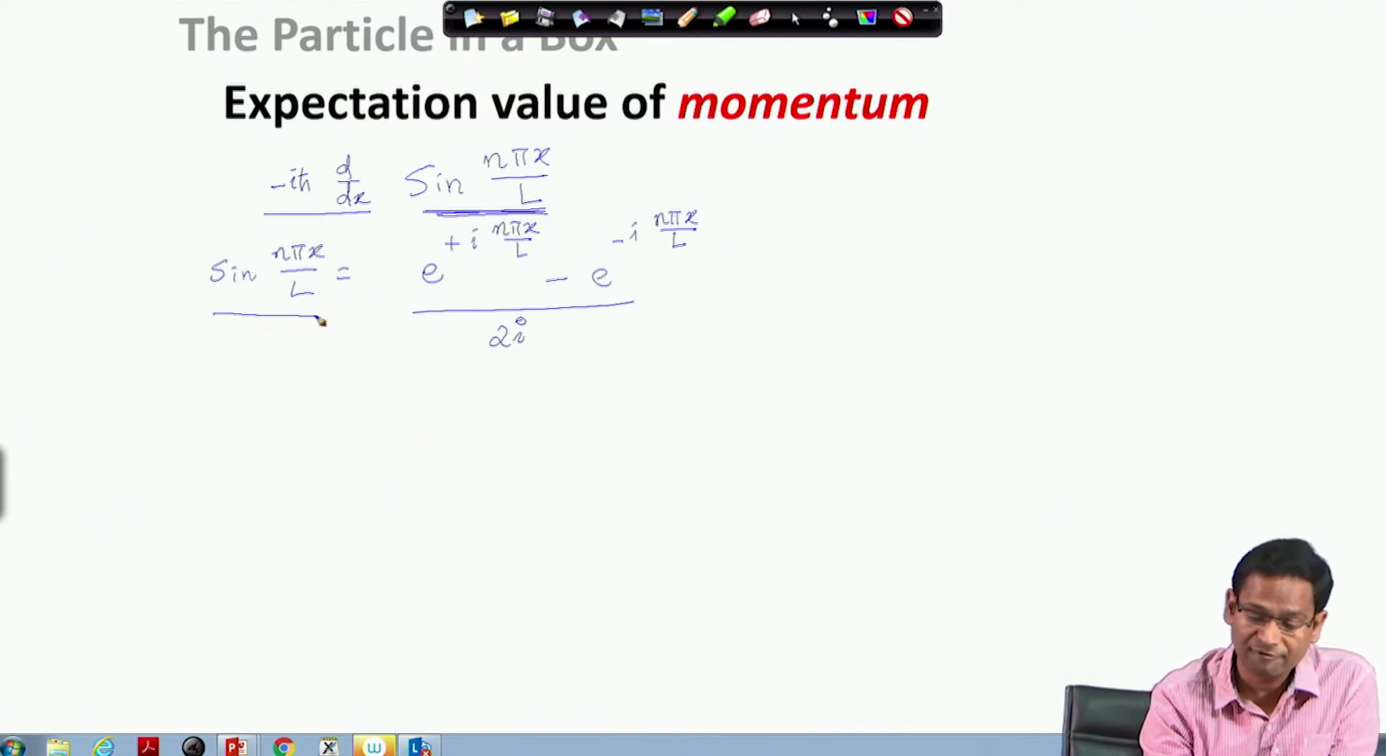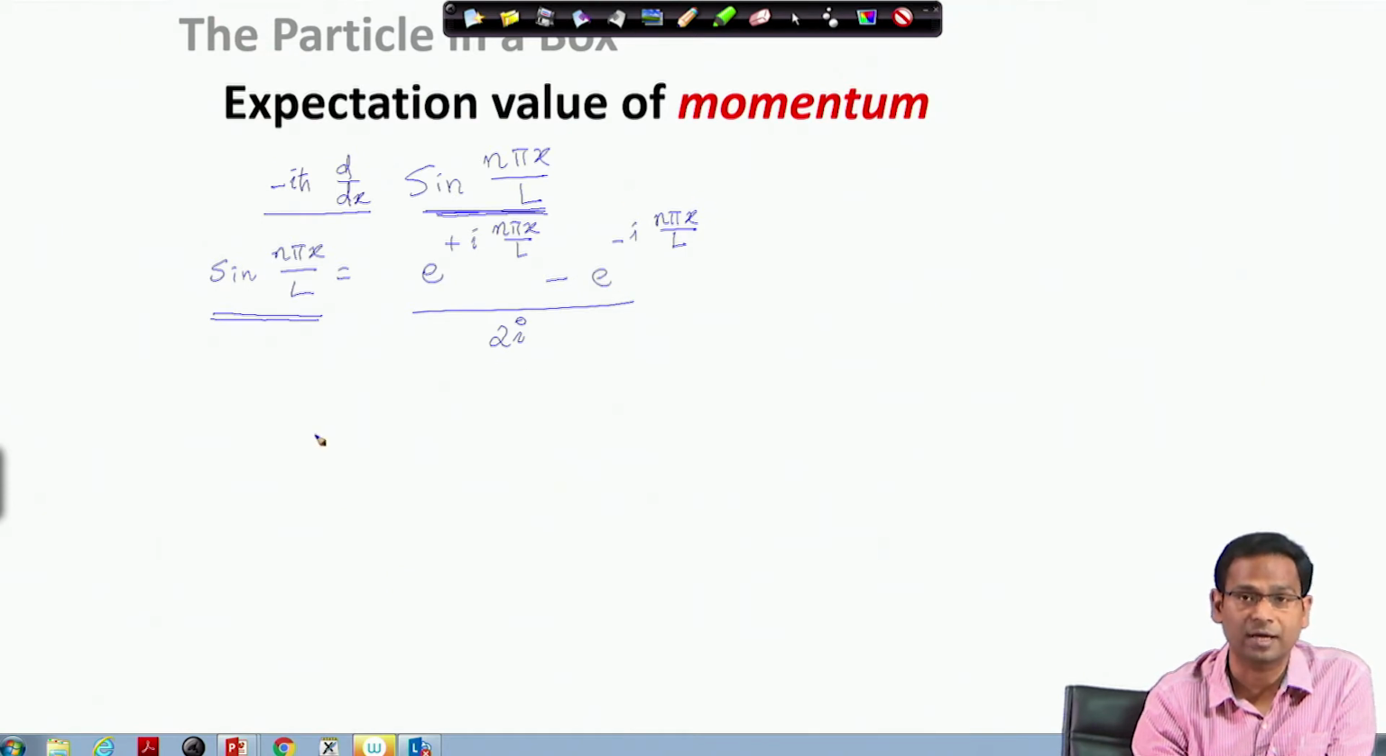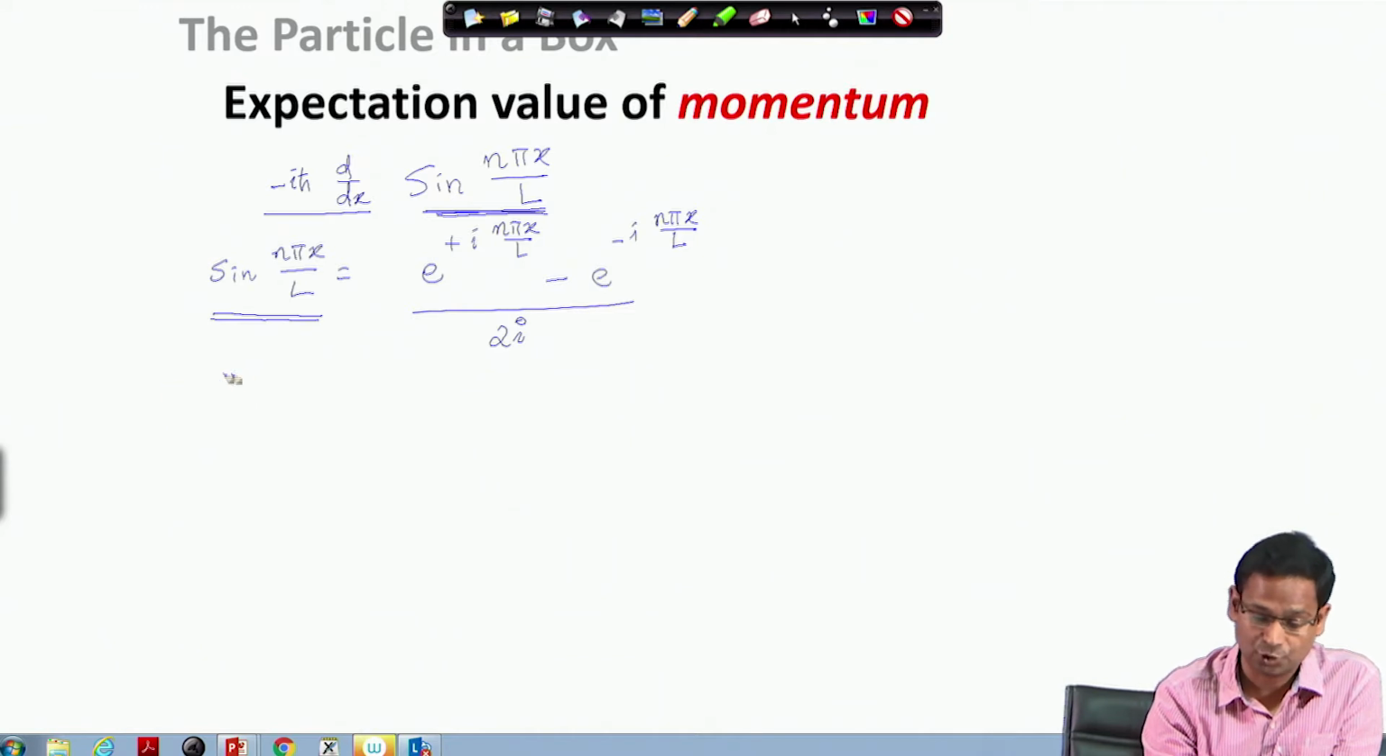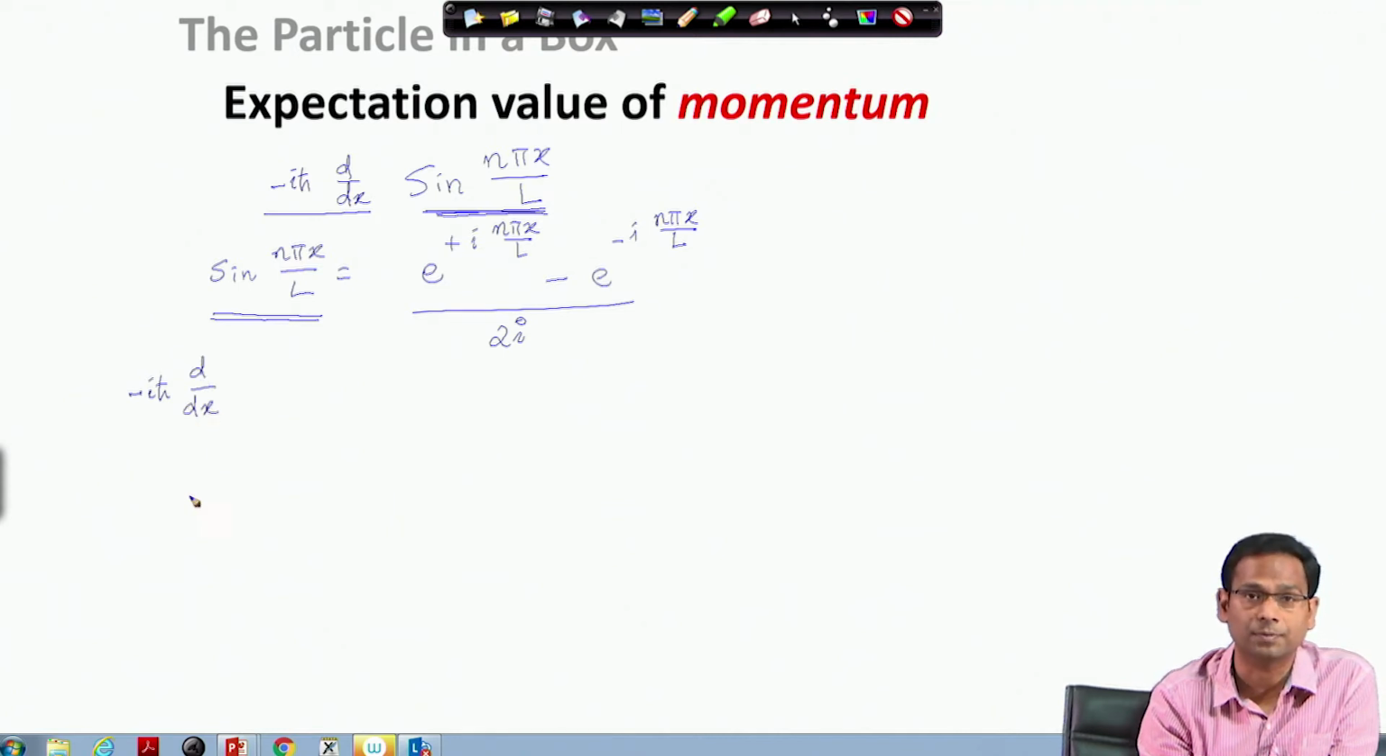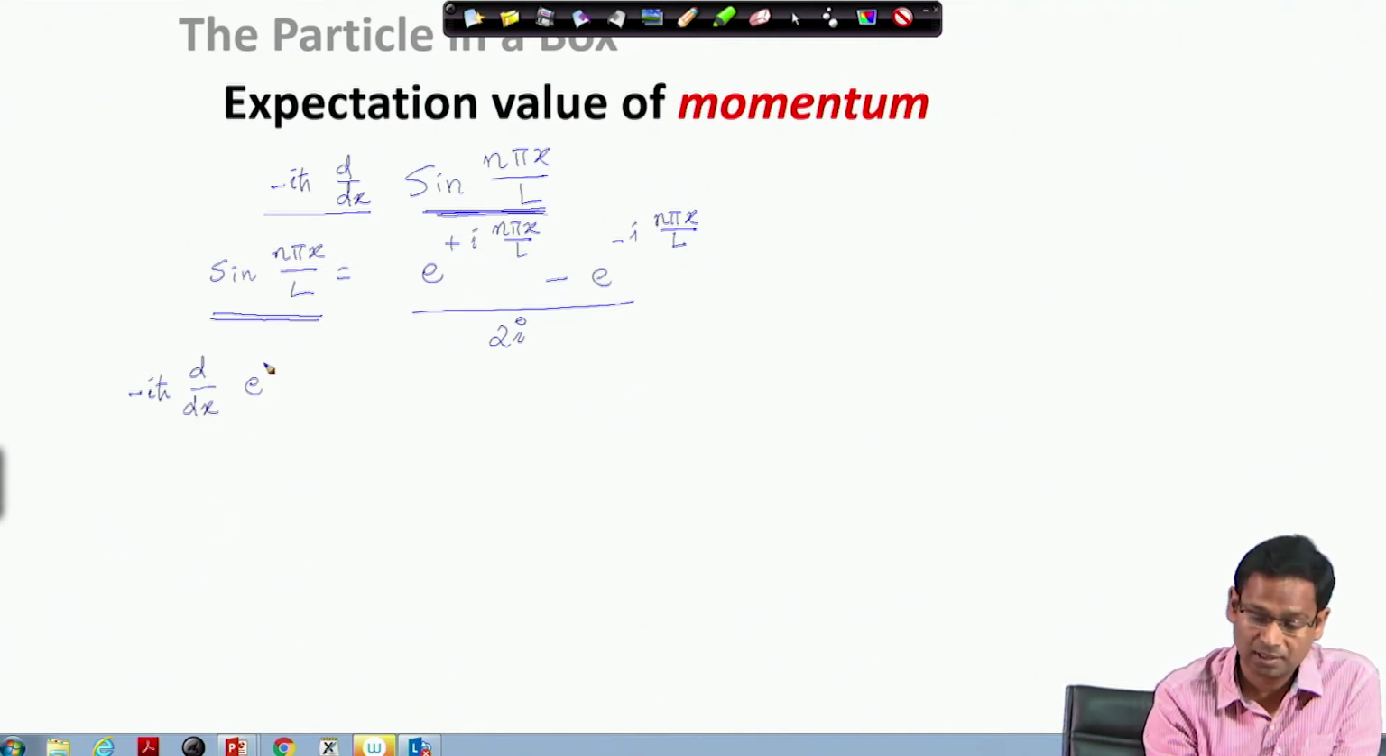Now, I see this state function sin n pi x has two parts. One is e to the power plus i n pi x by L, another is e to the power minus i n pi x by L. If you observe carefully, these two exponential functions are actually eigenfunctions of the linear momentum operator, which we can show without any problem. So, minus i h bar d by dx is the linear momentum operator, and when I apply it on e to the power i n pi x by L, what do I get?